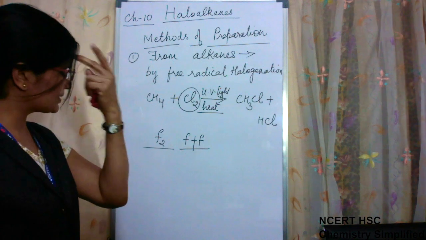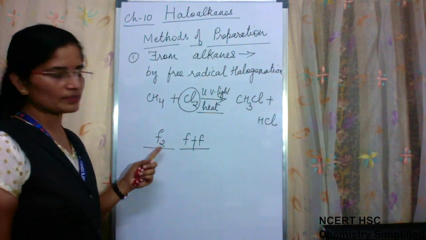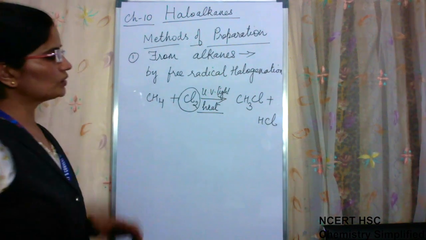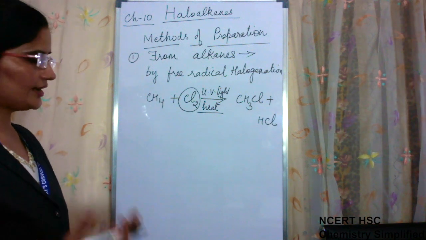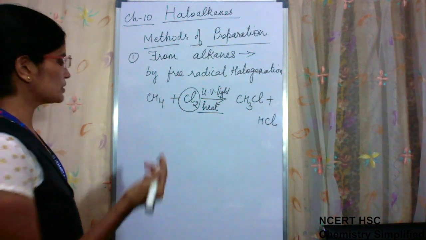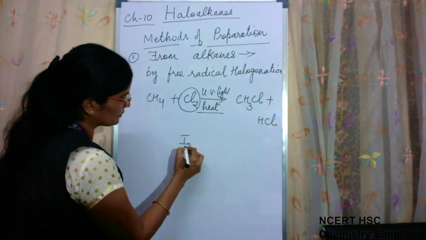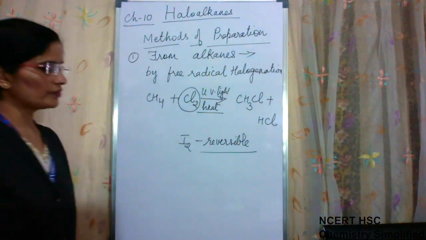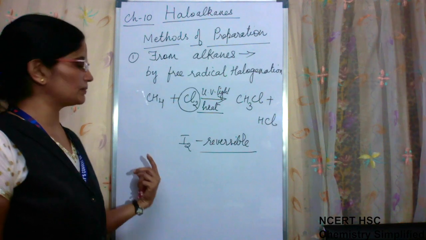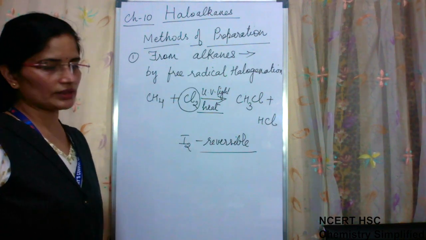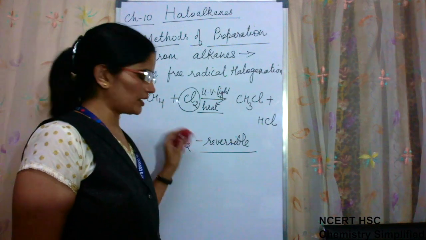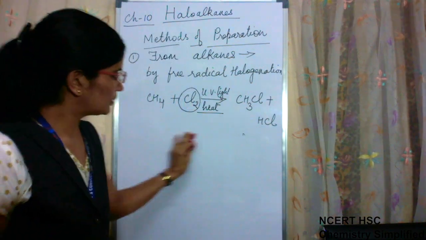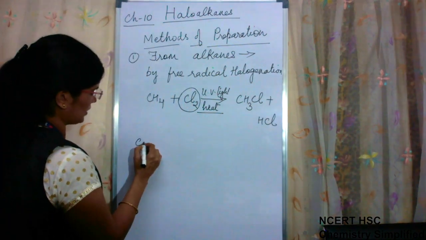The reaction with fluorine is highly explosive, difficult to conduct in laboratories, and a lot of heat is produced. Similarly, the reaction with iodine is reversible. That is why we also don't write reactions with iodine. Though there are some ways by which we can stop this reaction from being reversible, that we will talk about just now. First let me write another example.